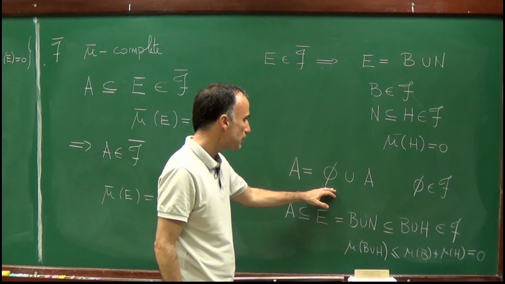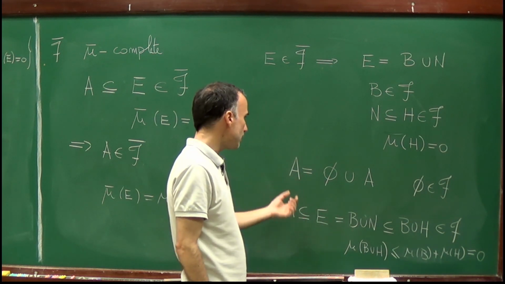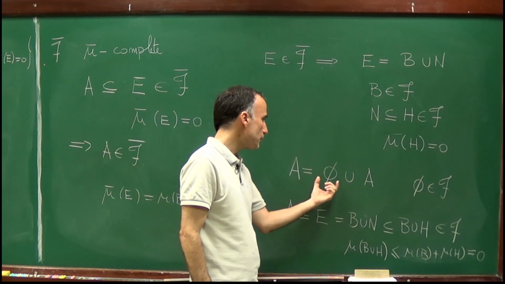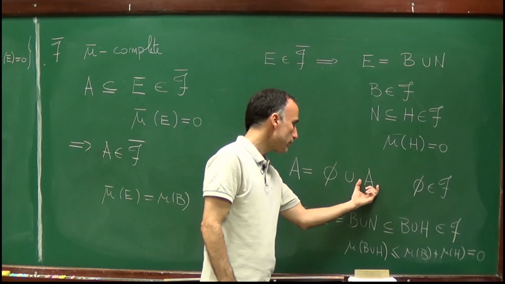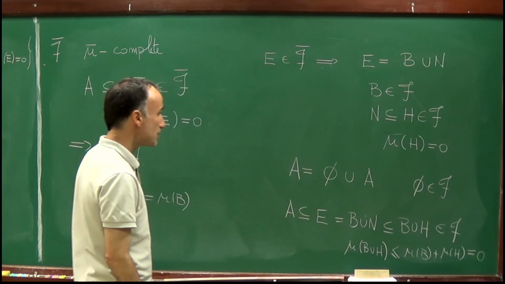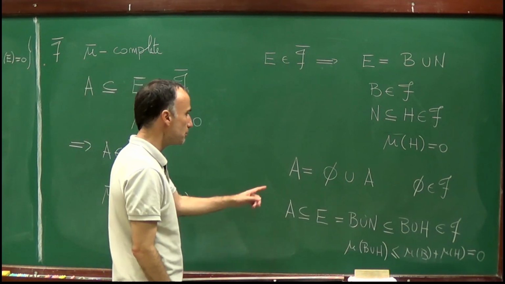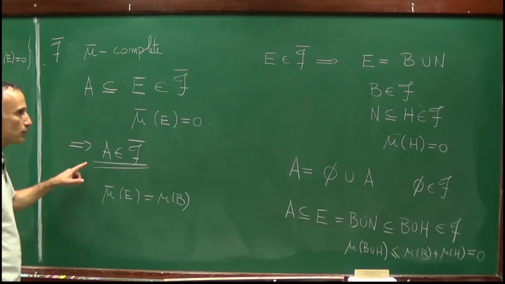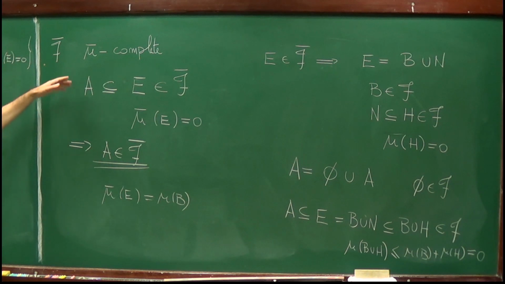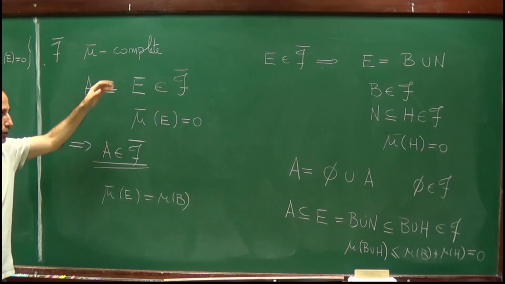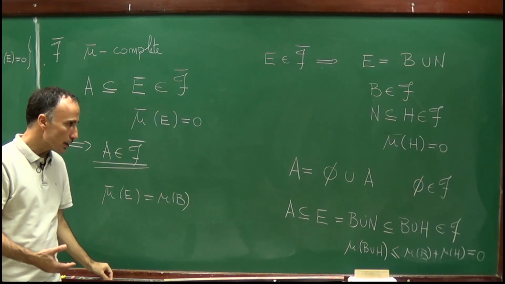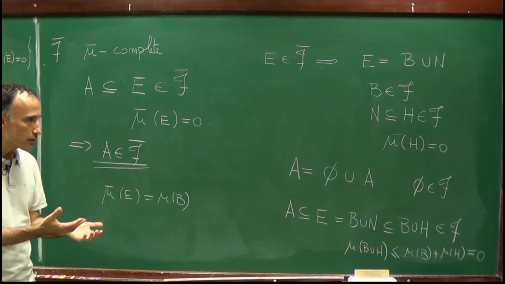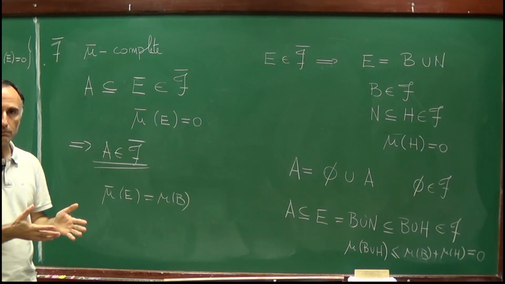So we have here a representation of A as the union of an element of the sigma algebra with an element which is negligible, which means that A belongs to F bar. And this is exactly what we wanted to prove, so that the sigma algebra F bar is indeed mu bar complete. So this means that we concluded here our extension.